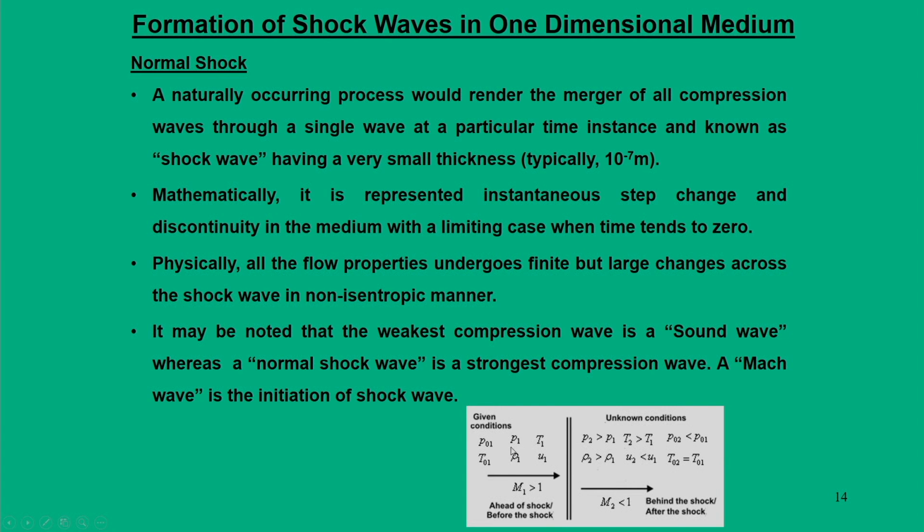For instance, for a standing normal shock like this, if I assign the properties P 1, T 1, rho 1, U 1, stagnation pressure P naught 1, and stagnation temperature T naught 1, then what I am going to see, for a given condition, is that the static pressure shoots up tremendously, the total pressure drops likewise, and the Mach number all of a sudden becomes subsonic.